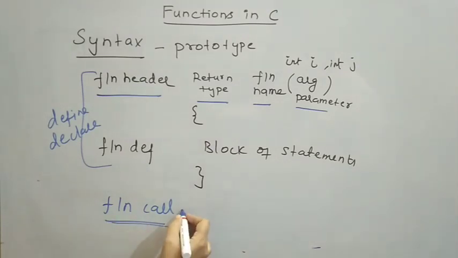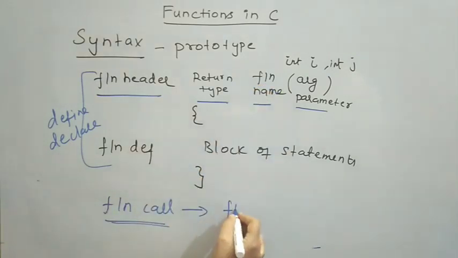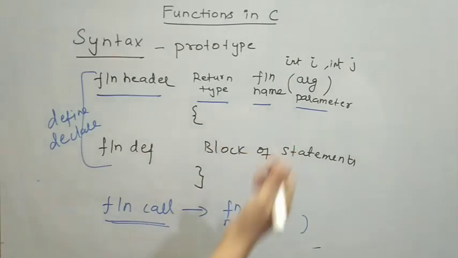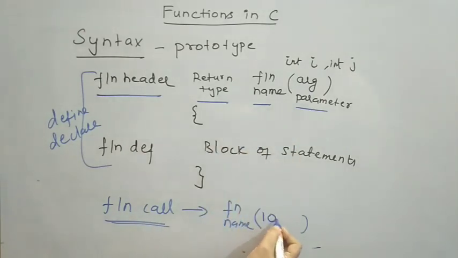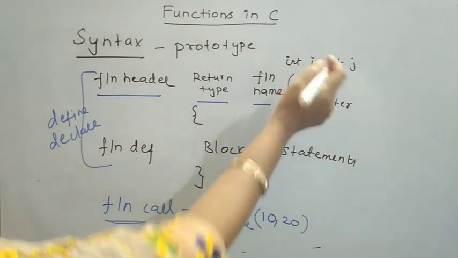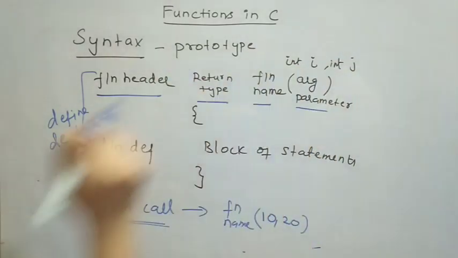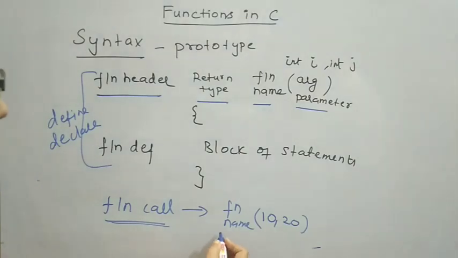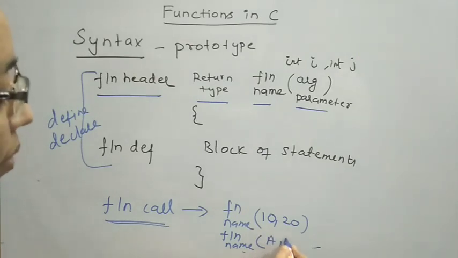How to call the function? Using a function call. In the function call, just specify the name of the function. Okay. So within the parentheses, I am supposed to pass values for the list of arguments. For example, if I write 10, 20, the value 10 will be substituted for I, and the value 20 will be substituted for J. Or else I may write the function call statement with the function name and pass variables.